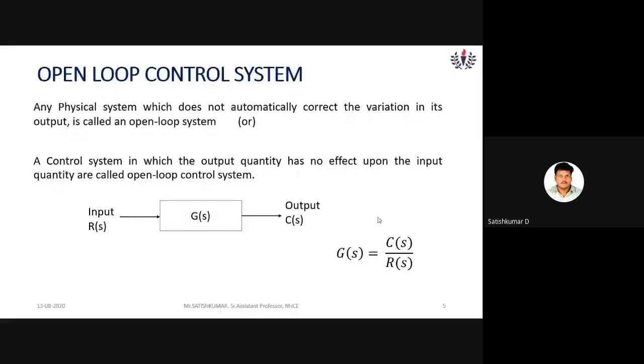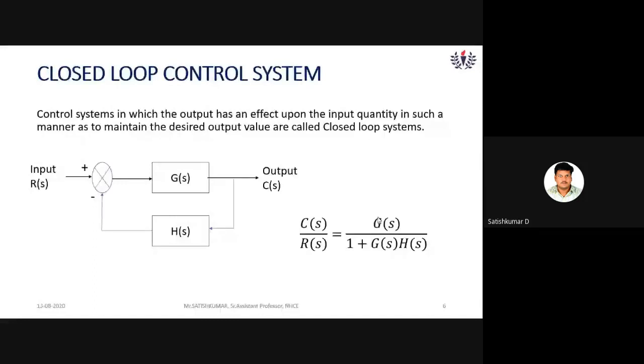G of S is the open loop transfer function, that is C of S by R of S. Here the output quantity has no effect upon the input quantity. That is the drawback.